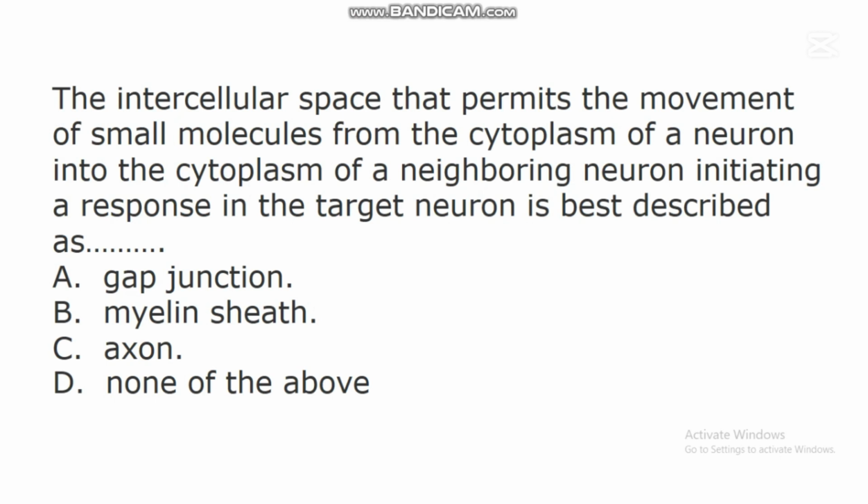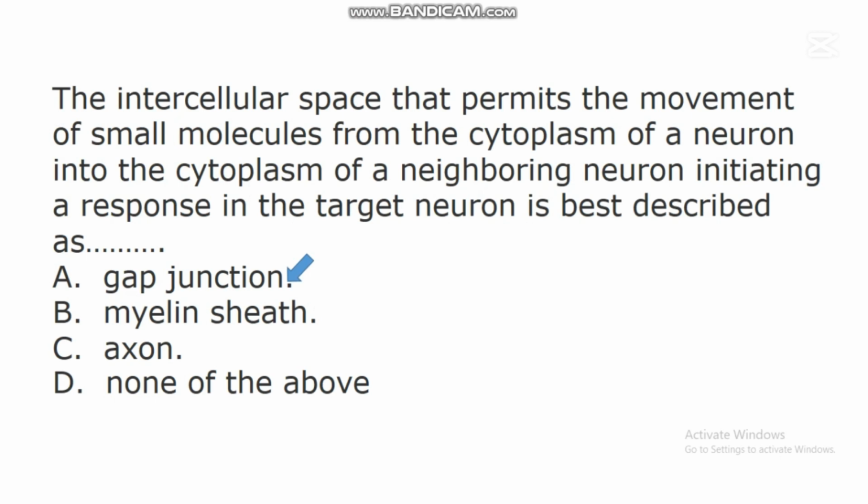The next question says, the intercellular space that permits the movement of small molecules from the cytoplasm of a neuron into the cytoplasm of a neighboring neuron, initiating a response in the target neuron, is best described as dash. A. Gap junction. B. Myelin sheath. C. Axon. D. None of the above.